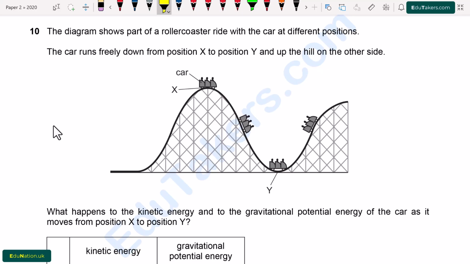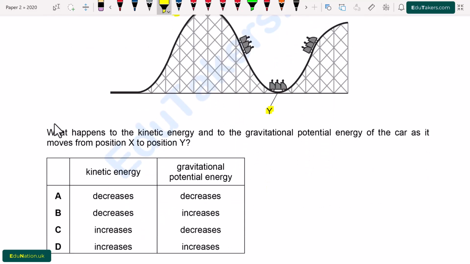Question number 10. The diagram shows part of a roller coaster ride with the car at different positions. The car runs freely down from position X to position Y and up the hill on the other side. So first of all, position X is at the top while position Y is at the bottom. What happens to the kinetic energy and to the gravitational potential energy of the car as it moves from position X to Y?